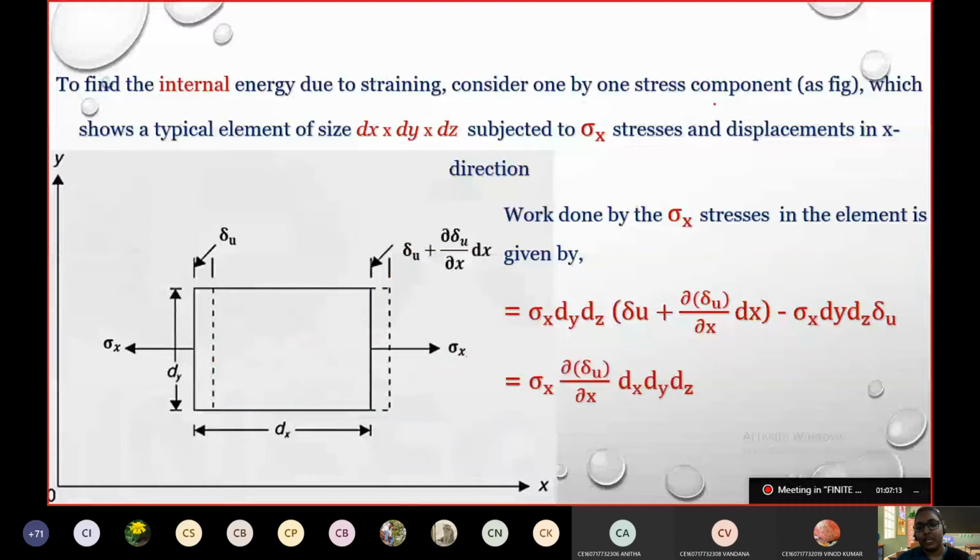So if we solve that equation and reduce it, what happens? Sigma x dy dz dou u will be gone. So we are left with sigma x and this part into dx, dy and dz. You just have to reduce it. Got it?